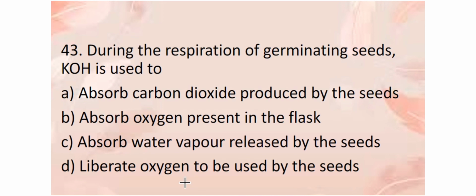During the respiration of germinating seeds, potassium hydroxide is used to absorb carbon dioxide produced by the seeds, absorb oxygen present in the flask, absorb water vapor released by the seeds, and liberate oxygen to be used by the seeds. KOH is always used to absorb carbon dioxide. So option A is correct in this answer.